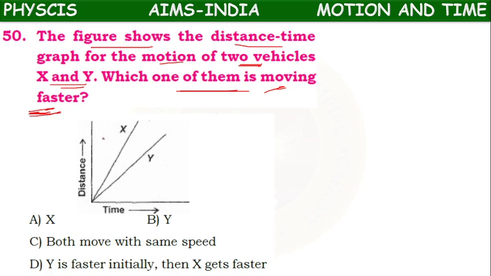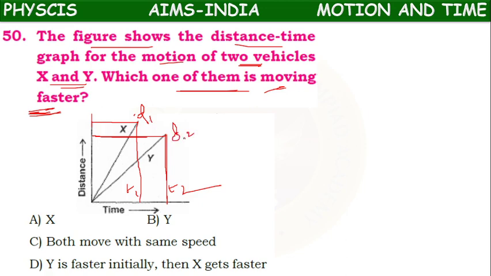So here, this is the distance covered by Y in this time. This is the distance covered by X in this time. So T1 is less compared to T2, and the distance D1 is more compared to D2.